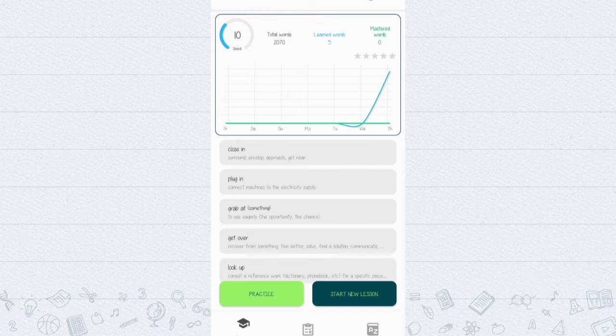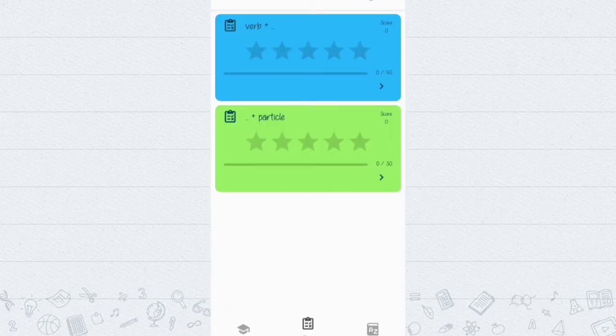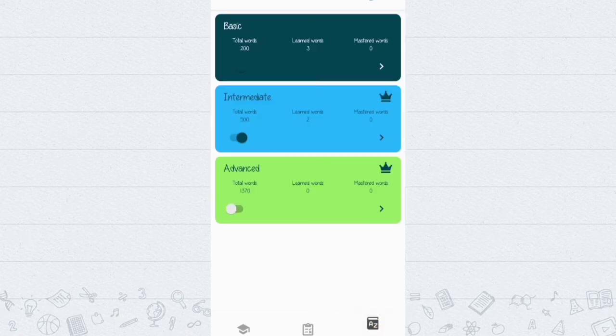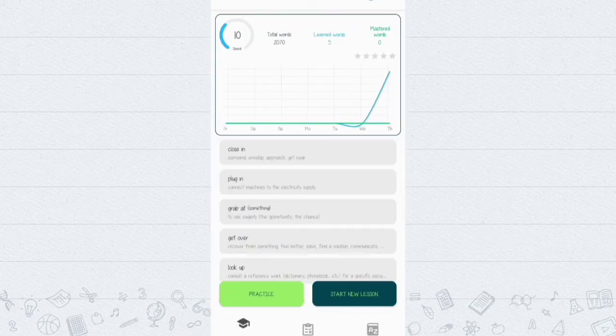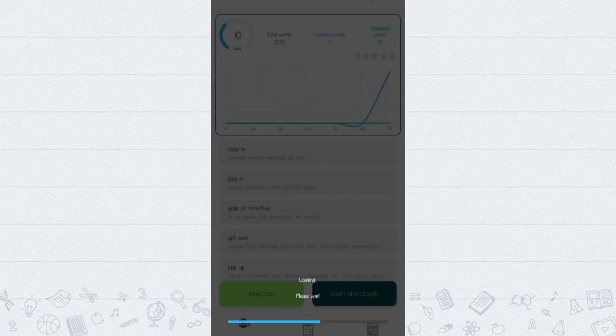There are three options that we can choose in this application. First is learn, second is test, and last is vocabulary. This is a page that shows the level of learning. Okay, let's start to use this application.